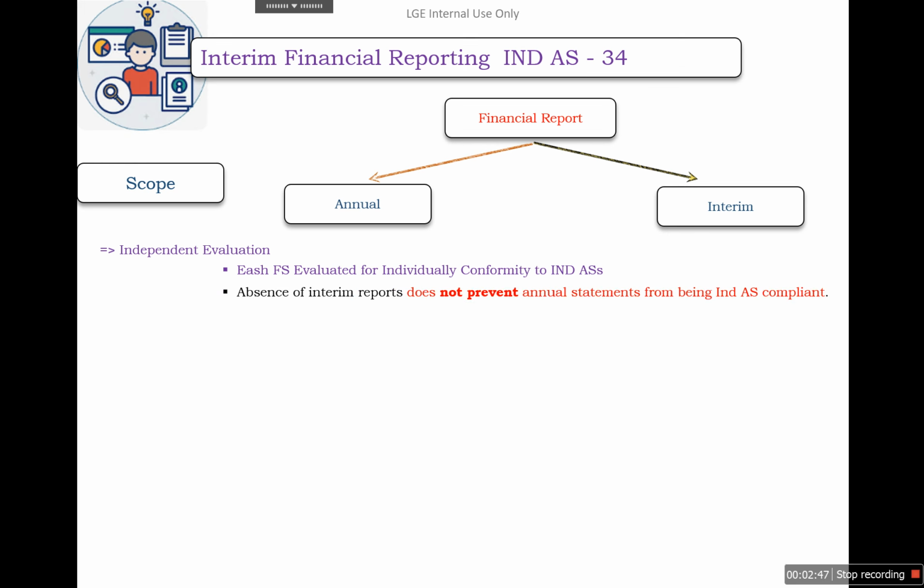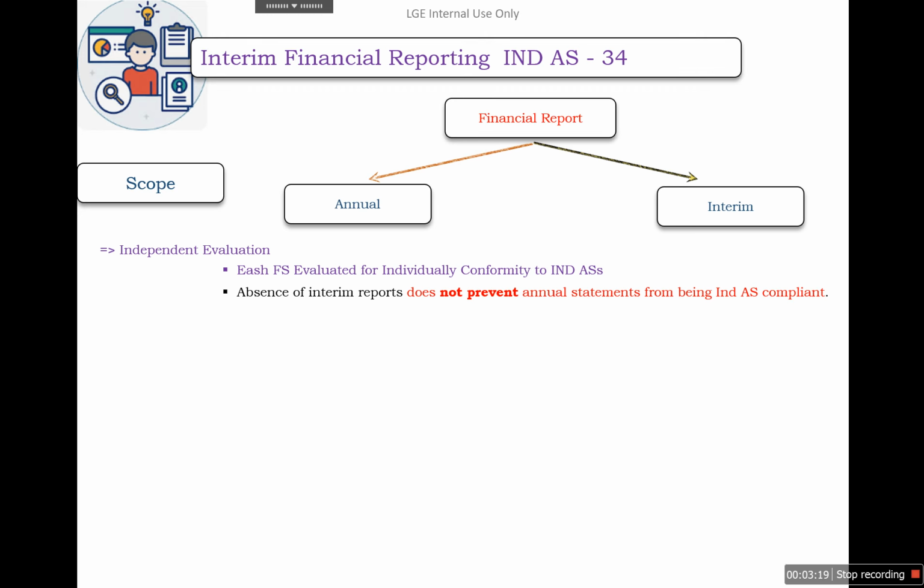So if an entity is required to present the interim financial statement but does not publish the interim financial report, it does not prevent the annual statement from being Ind AS compliant. If an entity is required to publish the interim financial report but for any reason has not published it, in that case the annual financial statement will still be in compliance with Ind AS.